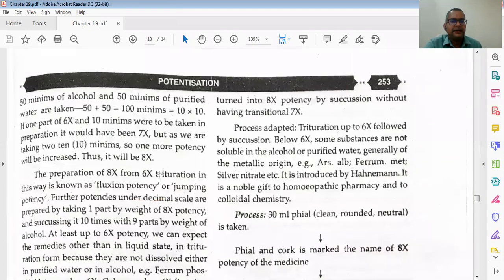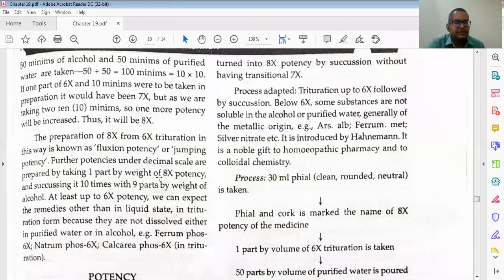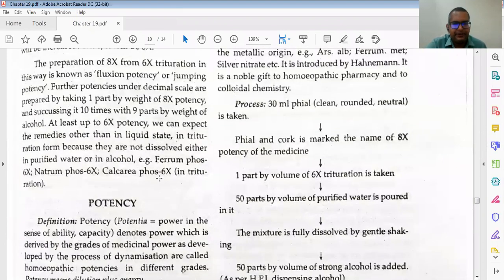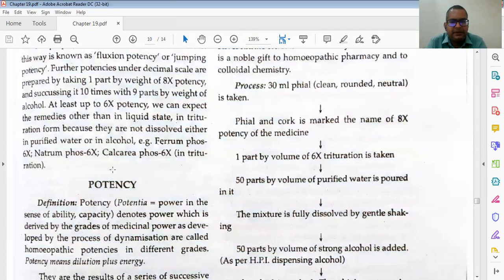Now we will go to the next part. 50 minims of alcohol and 50 minims of purified water, as we have already discussed, and 8x will be prepared. We already discussed how 6x to 8x is prepared without going through 7x. There are some different philosophies as well. Some homeopaths who were not satisfied with this process gave their own method for 6x to 8x, but those philosophies did not survive. Then we will go to the next part, that is potency.